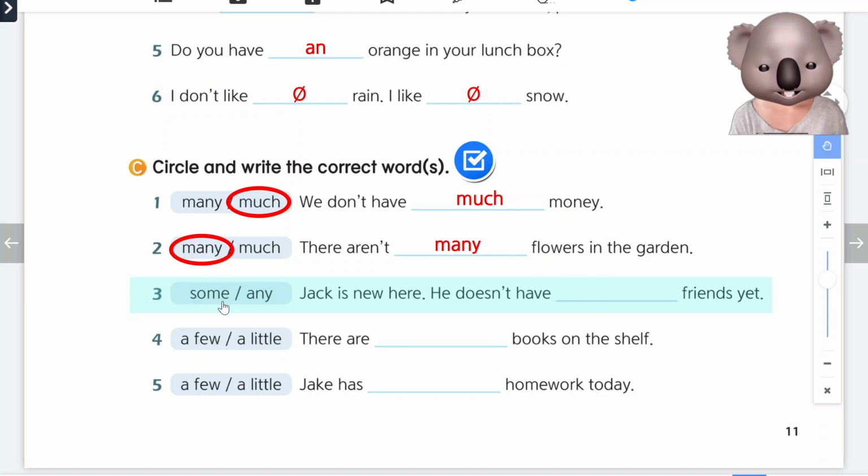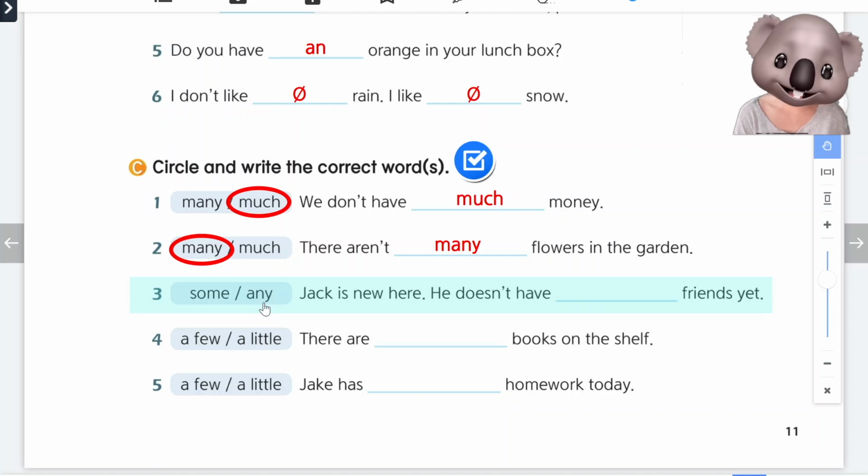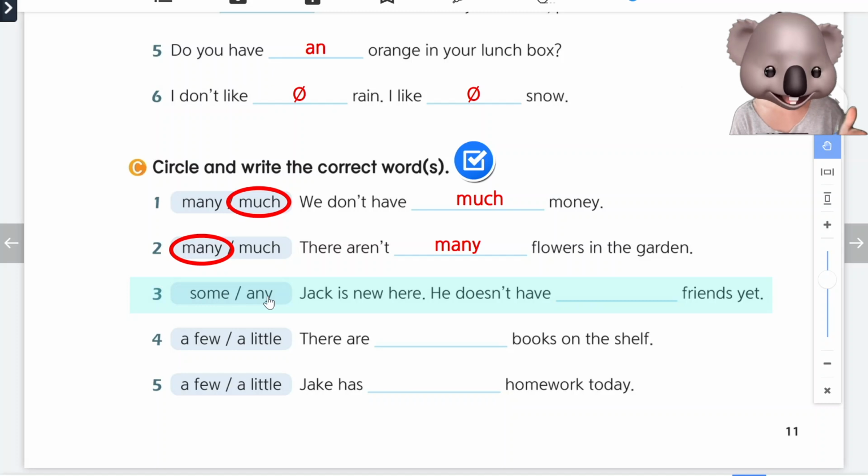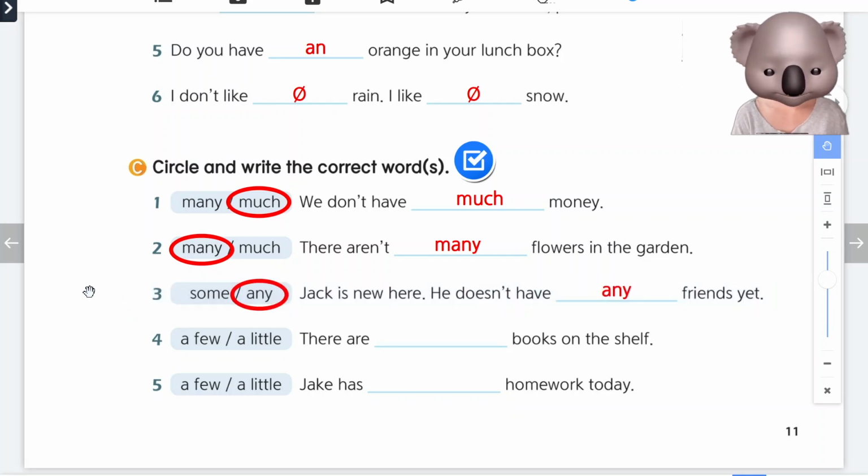Number 3, some and any. Some and any can be used for both plural nouns and non-count nouns. Some is for affirmatives, yes. Any is for negatives, no. Jack is new here. He doesn't have friends yet. Doesn't is negative. Then we will use any.